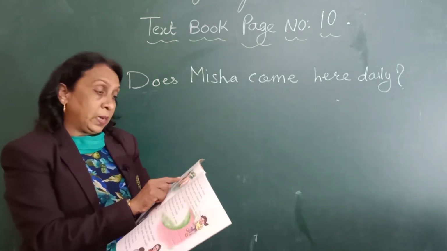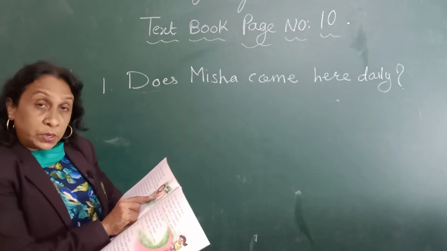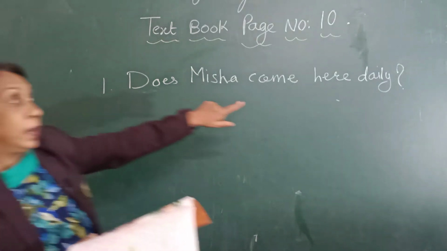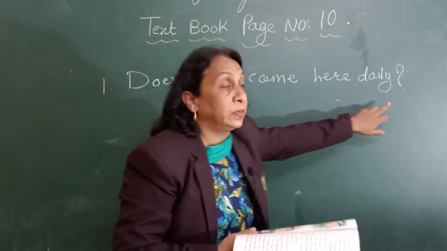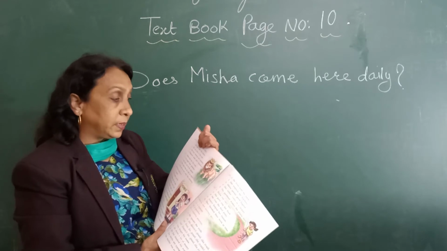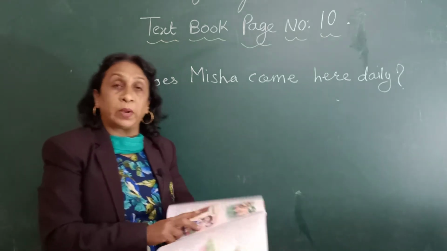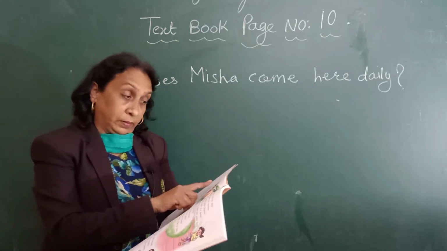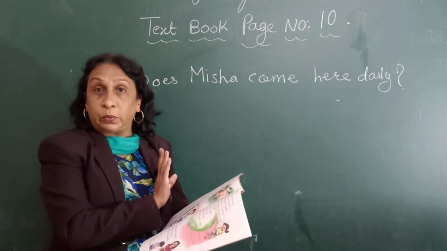And does Deepavali come after Dasera? Understood, children? You have to start the question with the word does and give a question mark after that. See here, comes, rules, rises, loves and comes, you are going to write as come, rule, rise, love and come. You don't use S over there.